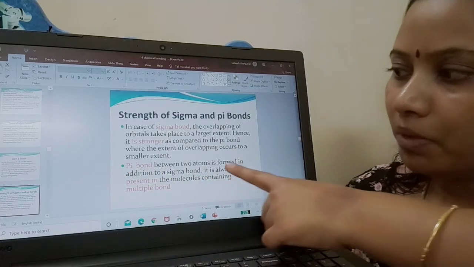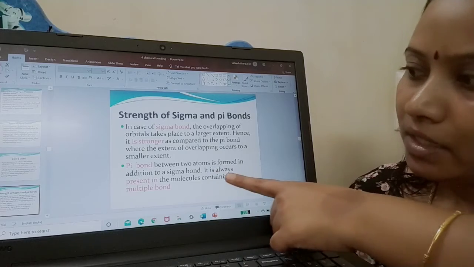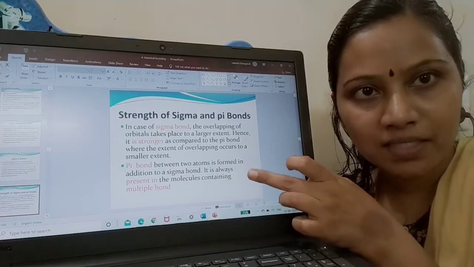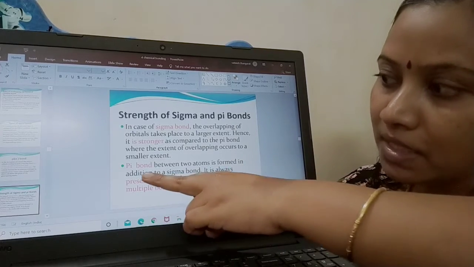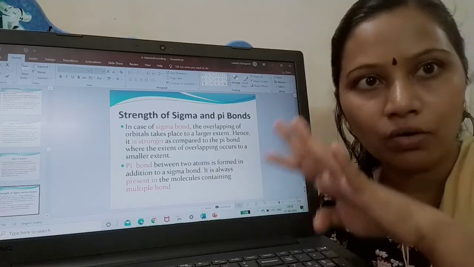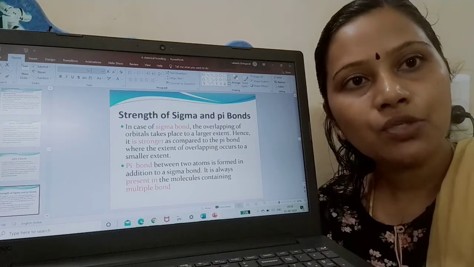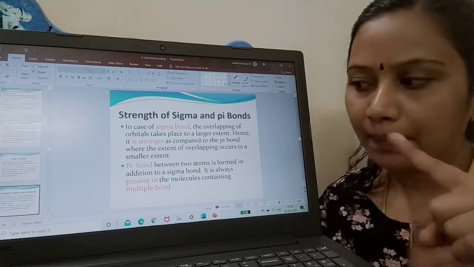Pi bond formed between two atoms is formed in addition to sigma bond. It is always present in molecules containing multiple bonds. This is an important statement which you have to remember. I am telling you, pi bond is formed in addition to sigma bond between two atoms. Okay, not only pi forms, even sigma is also formed. It is based on head-on-head overlapping and sidewise overlapping.